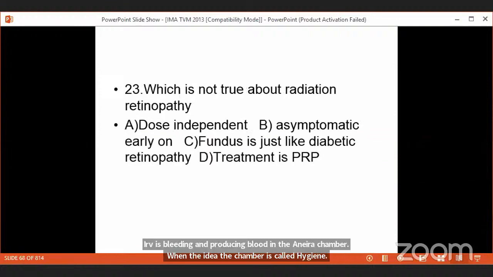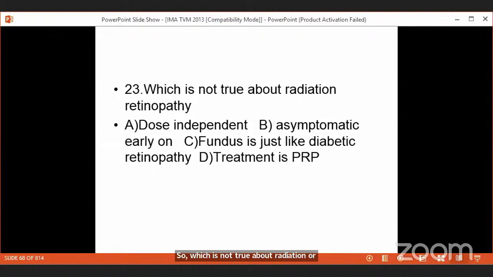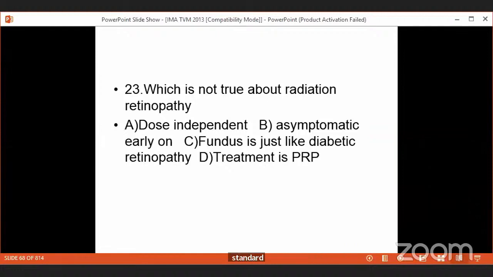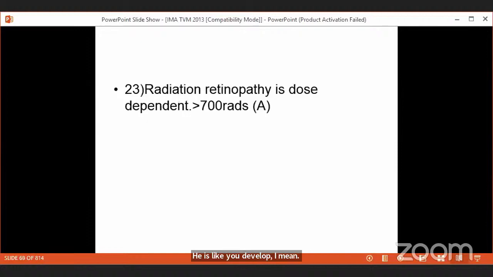So which is not true about radiation retinopathy? Another common question, radiation retinopathy. Radiation retinopathy exactly mimics diabetic retinopathy. It is asymptomatic early on, just like diabetic retinopathy. The fundus is just like diabetic retinopathy, and the treatment is pan-retinal photocoagulation, just like diabetic. So the treatment of diabetic retinopathy is pan-retinal photocoagulation. The treatment of radiation retinopathy is again pan-retinal photocoagulation. It is just like diabetic retinopathy, but it is dose dependent. Somebody who has received more radiation is likely to develop radiation retinopathy early on. So it is dose dependent. So the answer to this question is A.